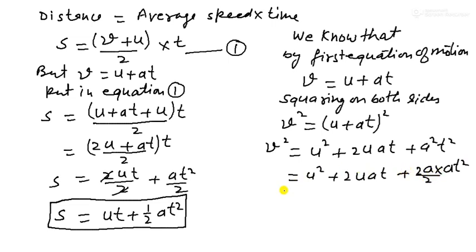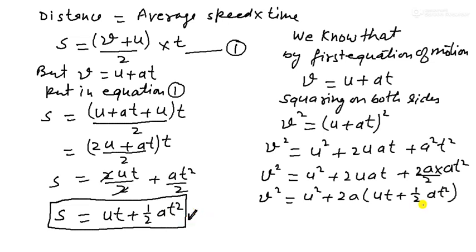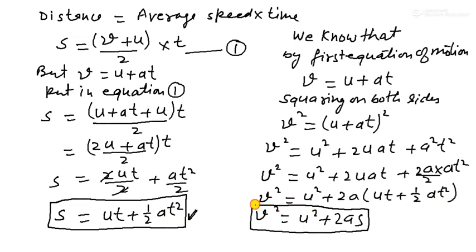Now here is u square plus 2uat, but here is not 2, so you can say 2a into at square divided by 2. 2 will be cancelled out to each other. Now in this case we want common, it is twice a. So you have to see here is ut plus half of at square.